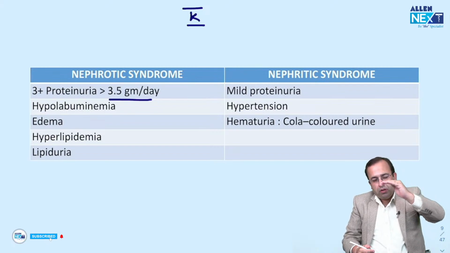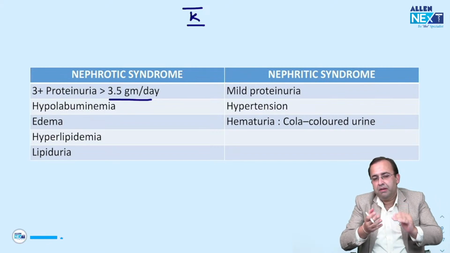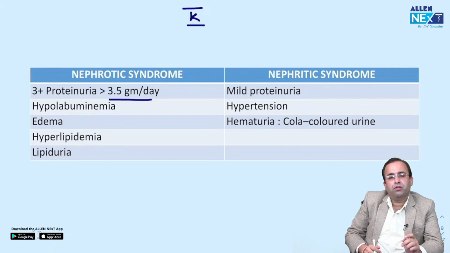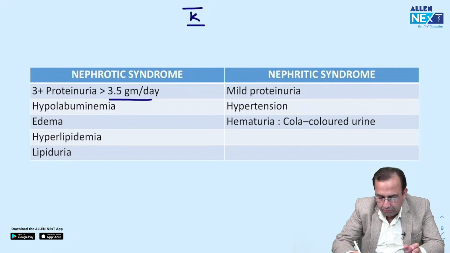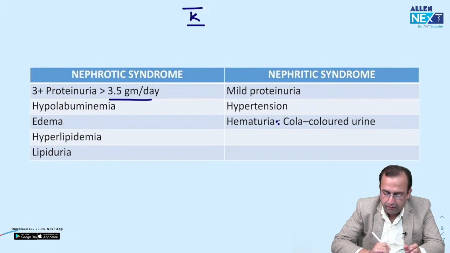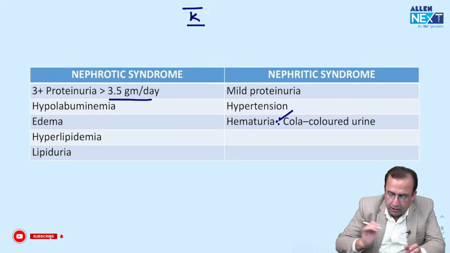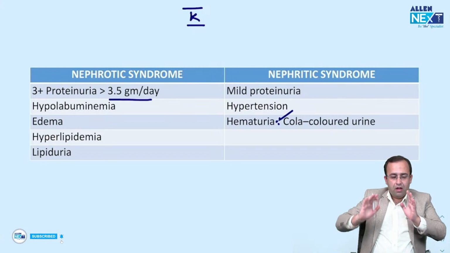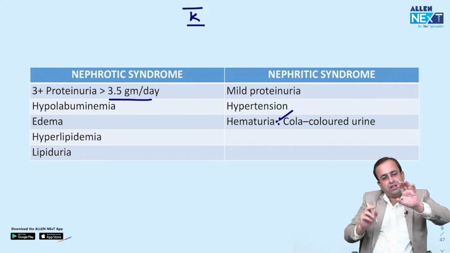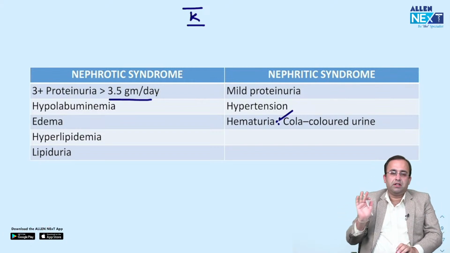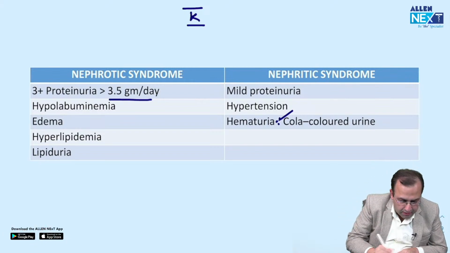There is protein loss. So hypoalbuminemia, edema, hyperlipidemia and lipiduria. Versus nephritic, that is mild proteinuria, hypertension and hematuria. Instead of writing hematuria, they write it as cola-colored urine. So first thing that you have to see is whether this is a case of nephrotic versus nephritic syndrome. Which are the nephrotic syndromes?